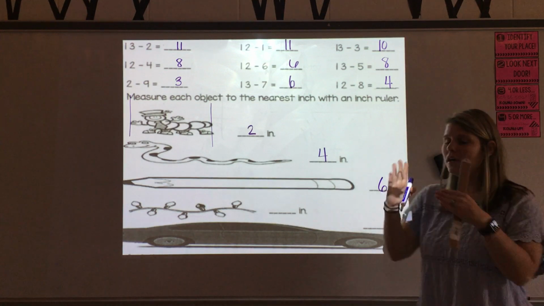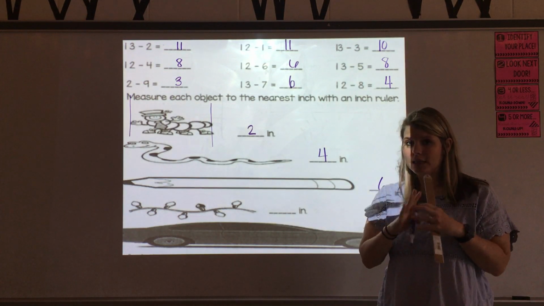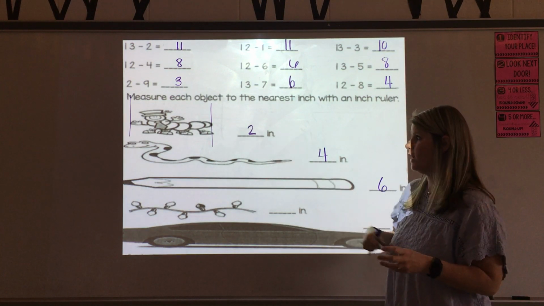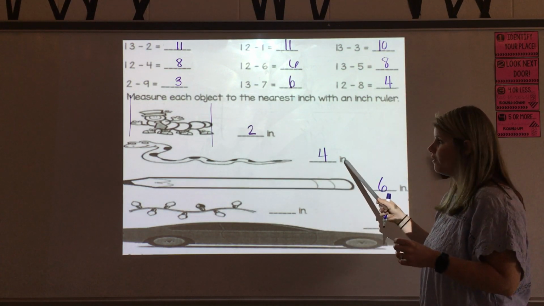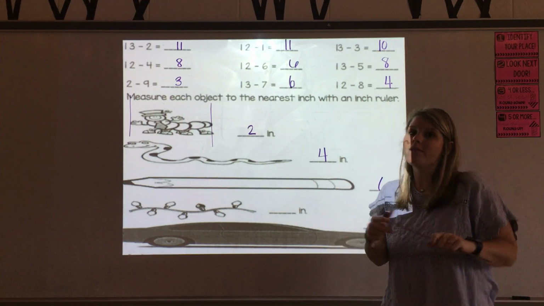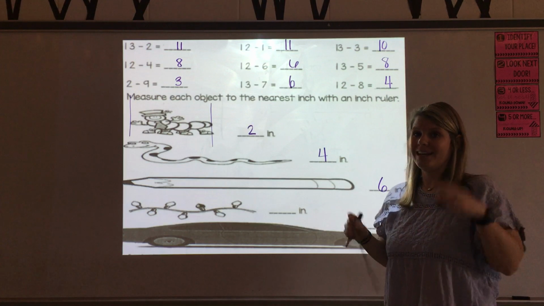Now, if you're seeing on your paper, what in the world, Ms. Jersky, I'm getting like 1 or 3, or I'm getting 3 or 5, or 5 or 7, like you're 1 below or 1 above, make sure you're measuring at the 0.